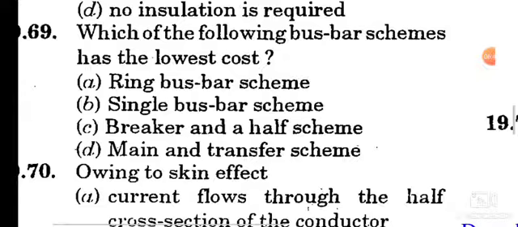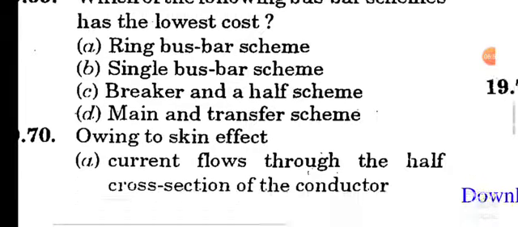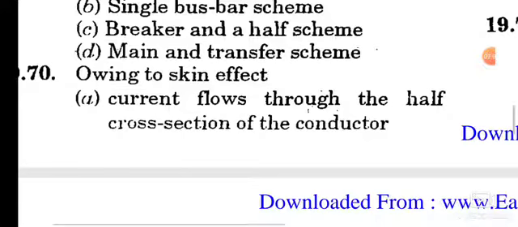Question number 69. Which of the following bus bar schemes has the lowest cost? Option B, single bus bar scheme. Single bus bar scheme is the lowest cost. Question number 70.